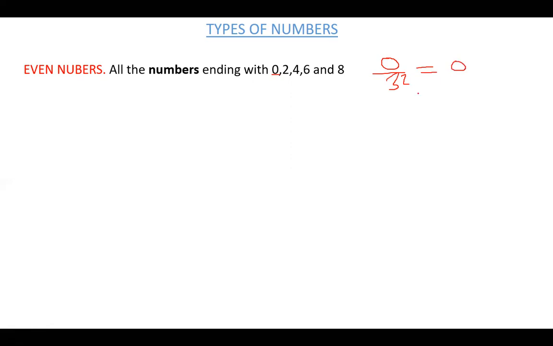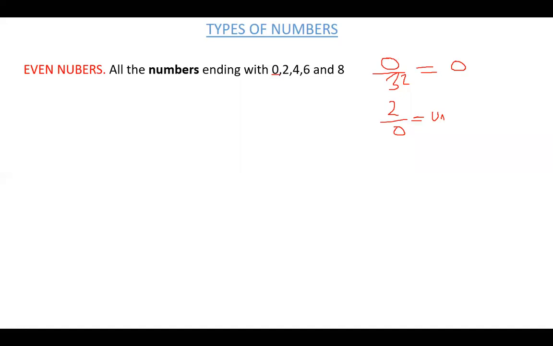The only thing that does not exist, or that has no solution, is any number, maybe 2, divided by 0. 2 divided by 0 is undefined. This is very important. You have to know it.